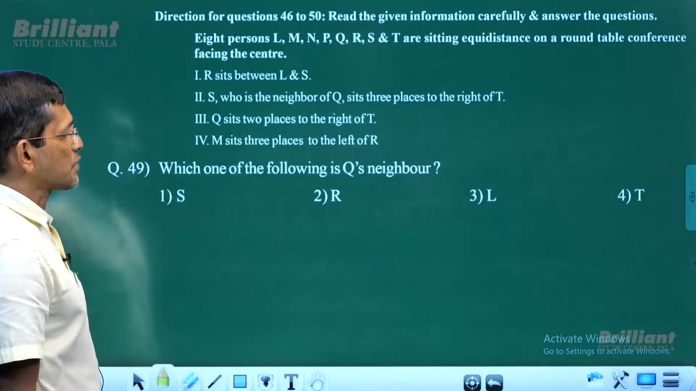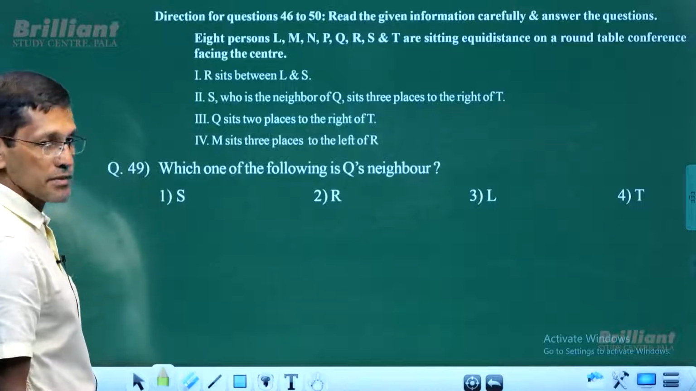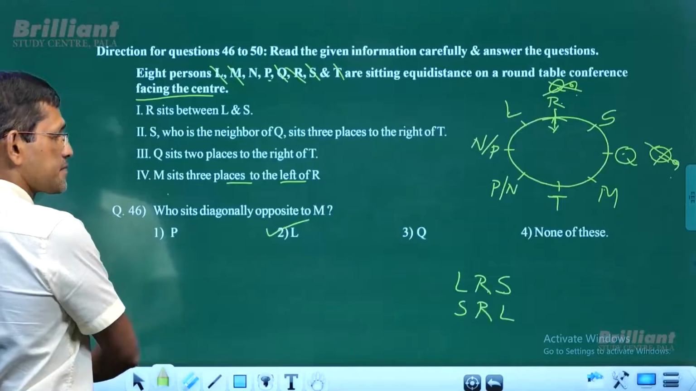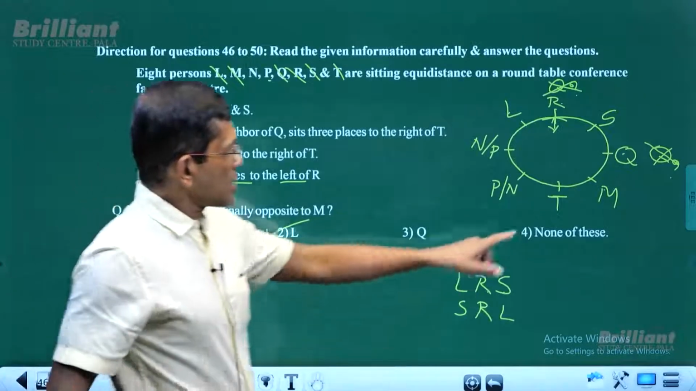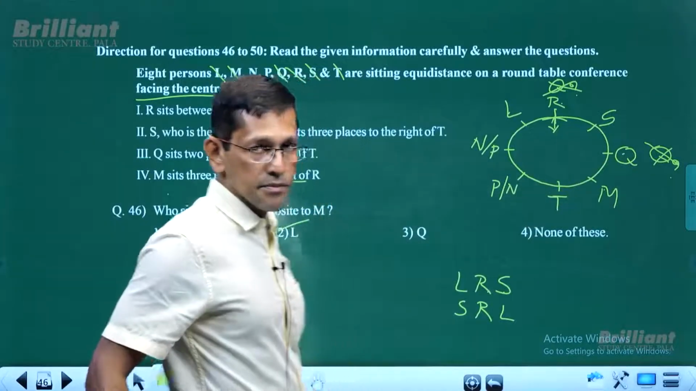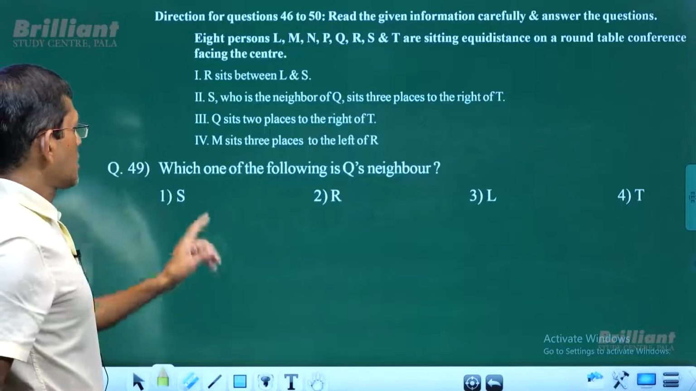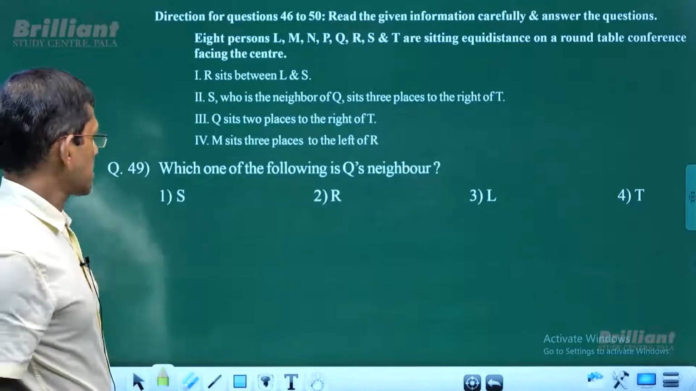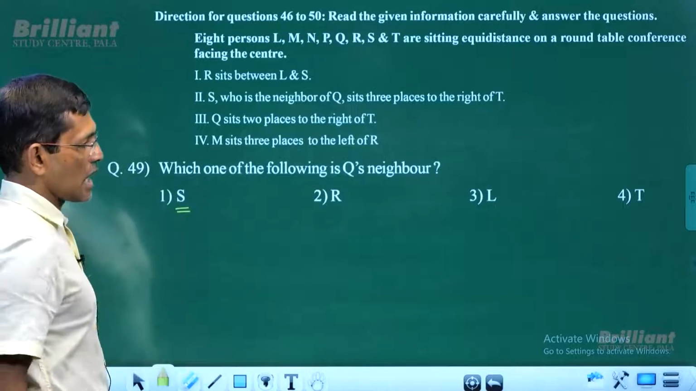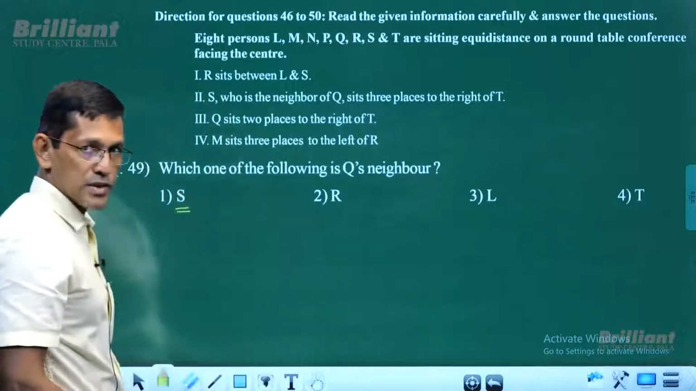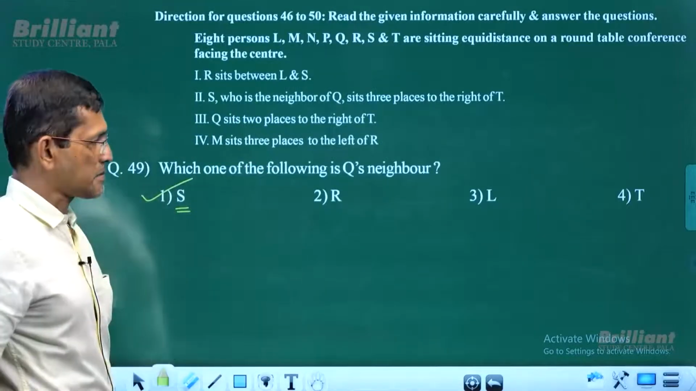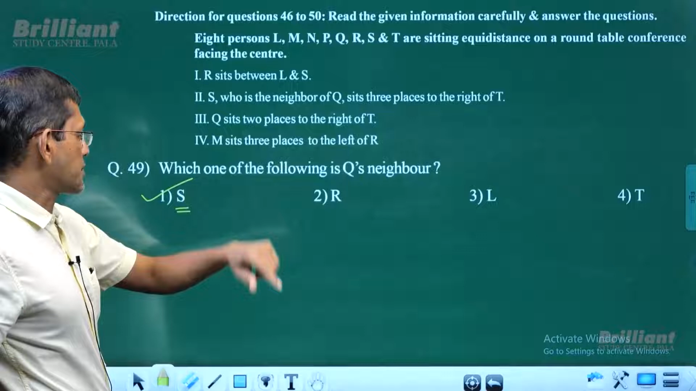Now we have 49. Which one of the following is Q's neighbor? Q's neighbor. Well, Q's neighbors are S and M. S or M. Which one of the following is Q's neighbor? S is the neighbor of Q. M is not among the answer choices, so S is the neighbor of Q.